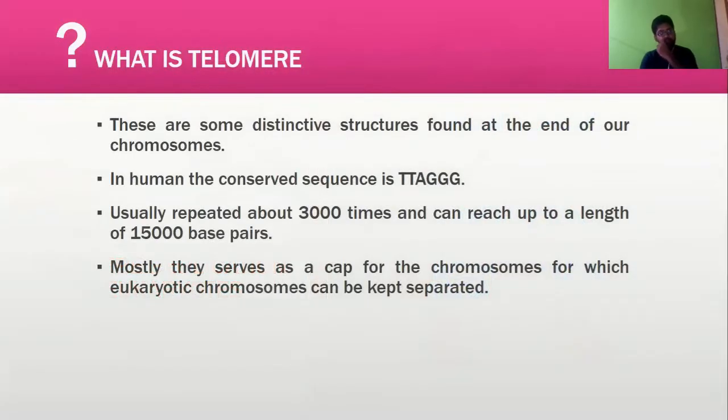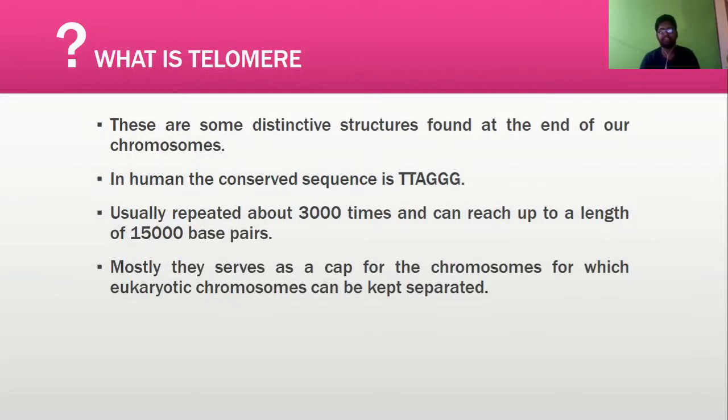So first, let's discuss what a telomere is. These are distinctive structures found at the end of our chromosomes. In our eukaryotic chromosomes, the end portion is known as the telomere.